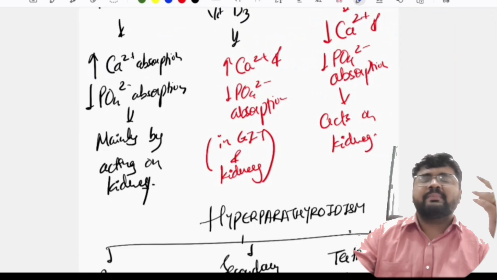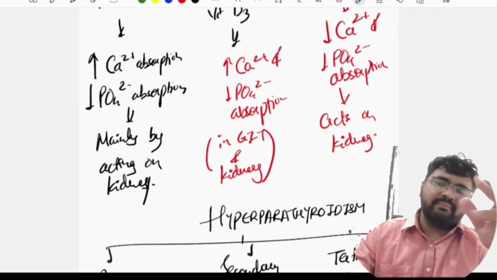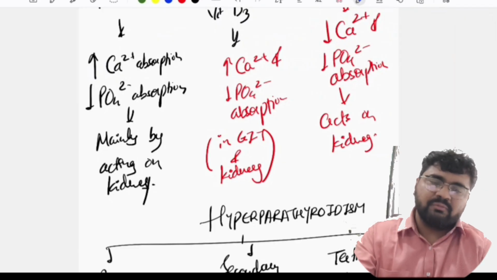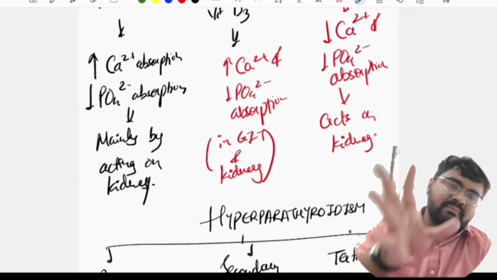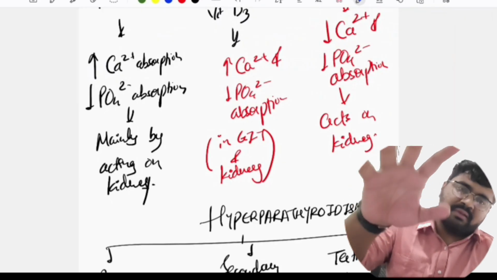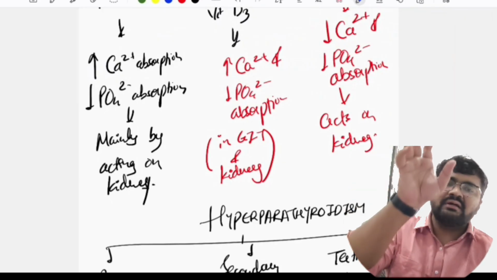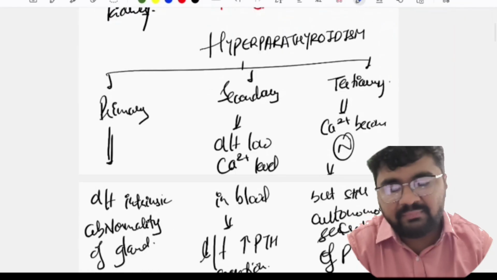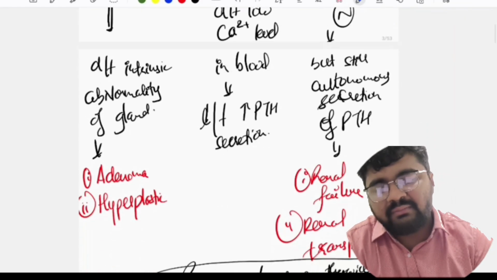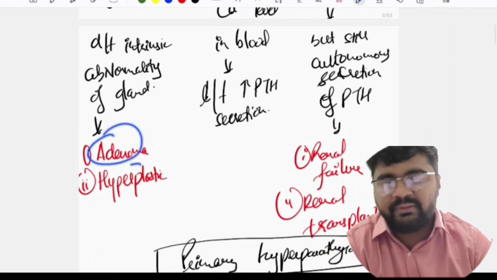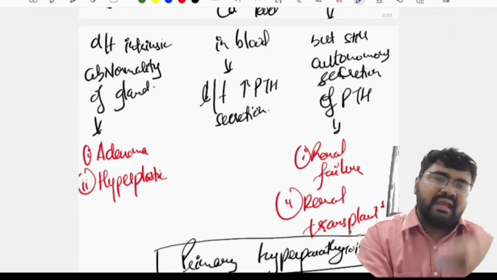Okay, so we know that hyperparathyroidism is divided into primary, secondary, and tertiary. Okay, so primary, as we know, primary मतलब क्या? Primary is the problem in the gland itself. So the primary cause can be because of adenoma or hyperplasia. Okay, adenoma or hyperplasia.